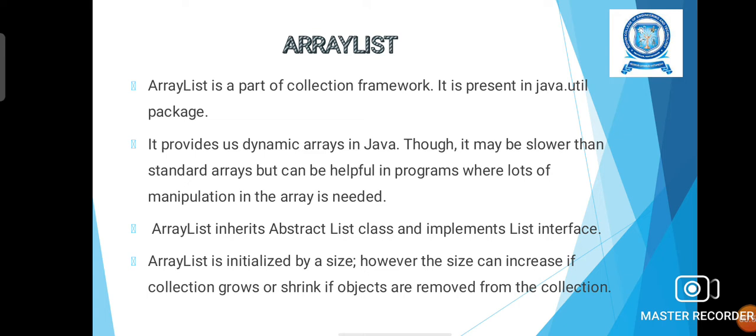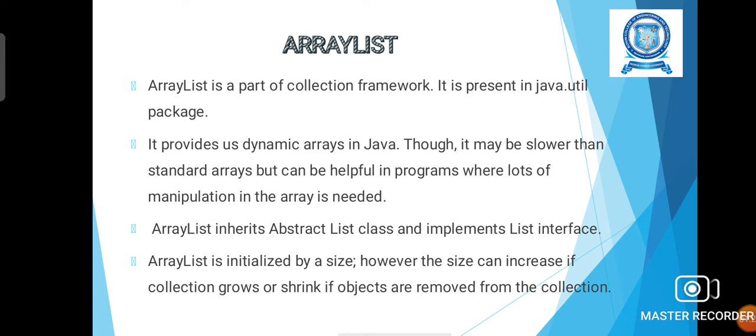It is somewhat slower than the standard arrays, but it is helpful in programs where lots of manipulations in the arrays can be performed. So Arraylist inherits the abstract list class and that will implement the list interface when it is needed. This inheritance of our abstract list class and the usage of these interfaces are needed in our programming when we want to create the dynamic array with the help of Arraylist class.